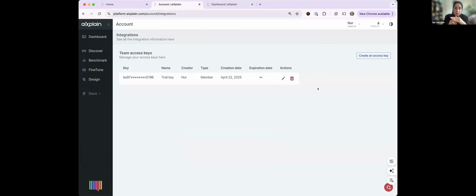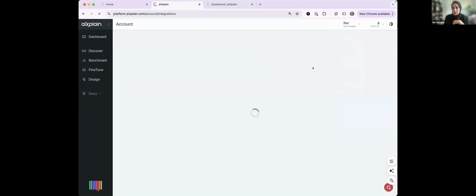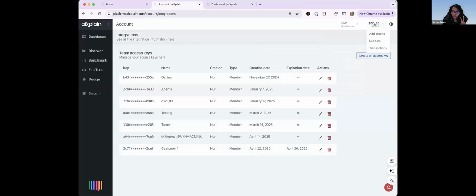All the API calls that happen when you attach a single API key to any of your agents, you can see in your transactions. So this team does not have transactions, right? This is a very brand new team. So I'm switching to a team that has a lot of transactions. Let's do, for example, my personal team. And we have 2 questions.